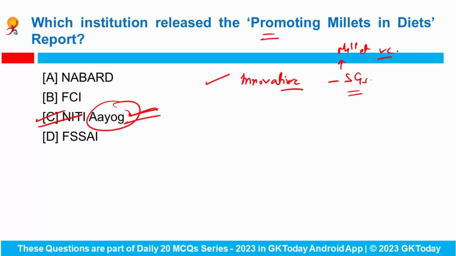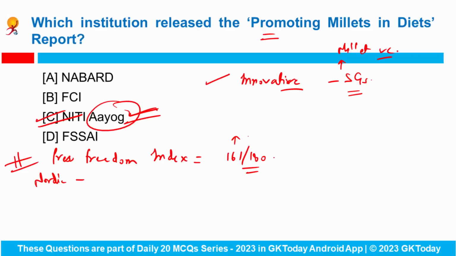Now, if we talk about a few important reports and rankings, there is the World Press Freedom Index that has been released recently. And in this, India has been ranked at 161 position out of 180 countries. So India's ranking is extremely poor in this index. And which countries were at the top? They were basically the Nordic countries. First was Norway, second was Ireland, and the third was Denmark. Okay, these are the top 3 countries.